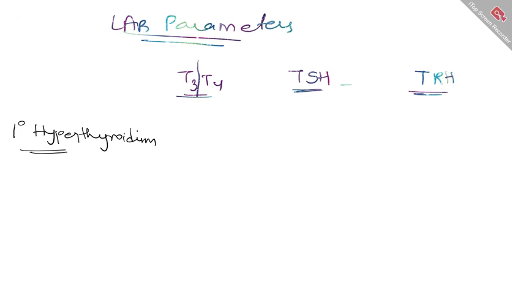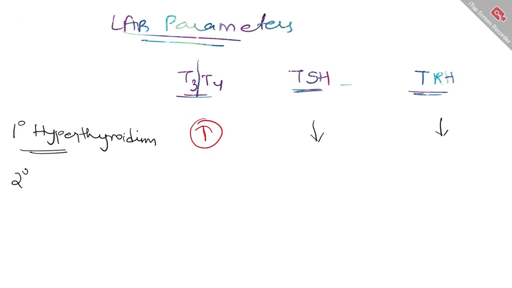Here, as I said, your gland is producing more and more amount of T3, T4. Because your gland is producing more and more T3, T4, this will negatively inhibit the TSH production and the TRH production. So this is one thing you need to remember about primary hyperthyroidism.